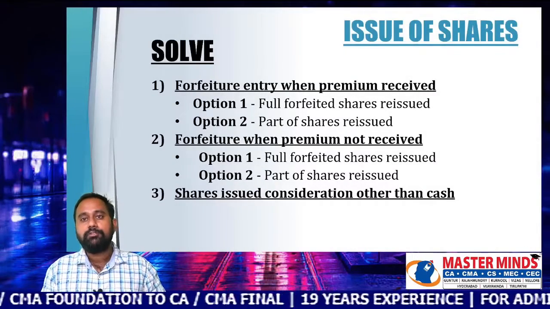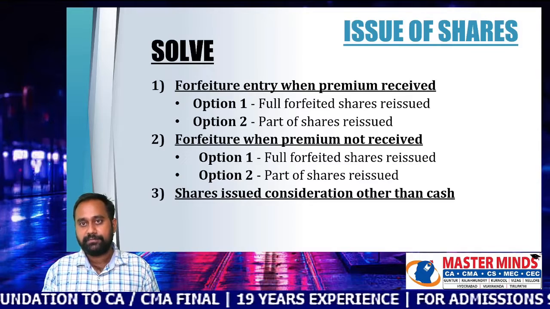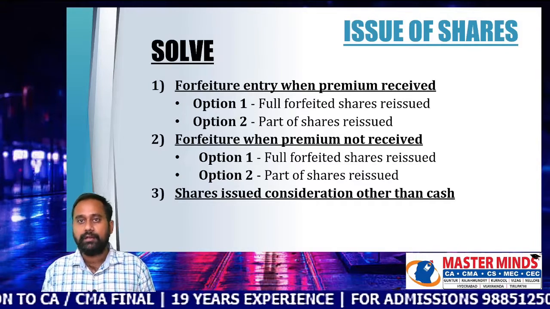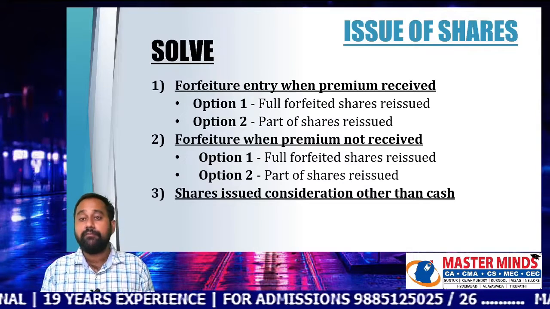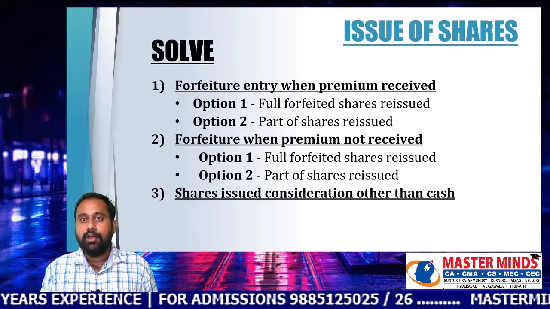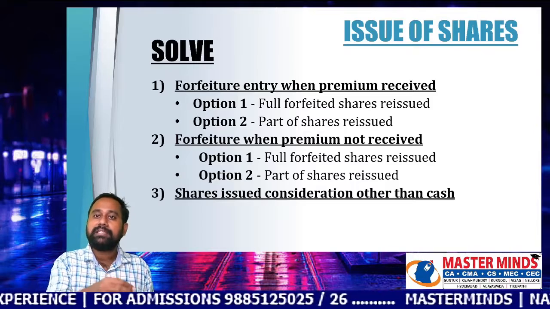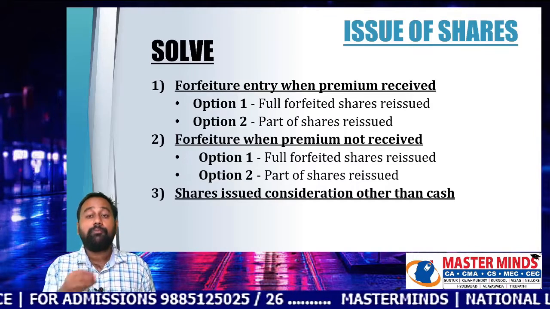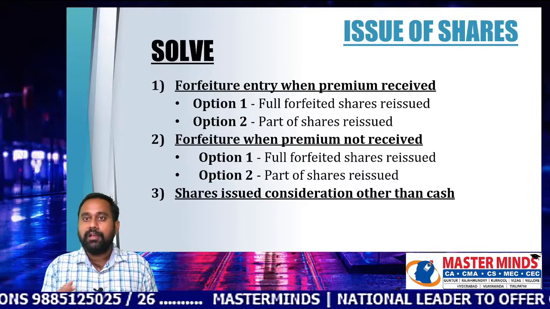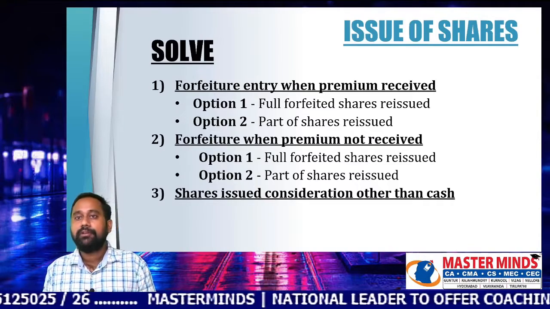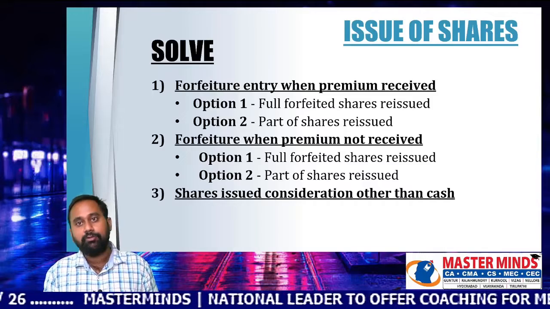After that, you need to start issue of shares. In company accounts, we have two parts: issue of shares and issue of debentures. In issue of shares, we mainly focus on forfeiture. First, forfeiture in case of premium received. In that also we have two types of problems: the forfeited shares fully reissued and partly reissued.